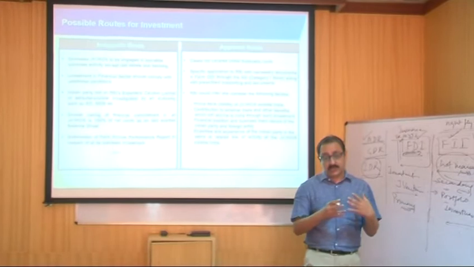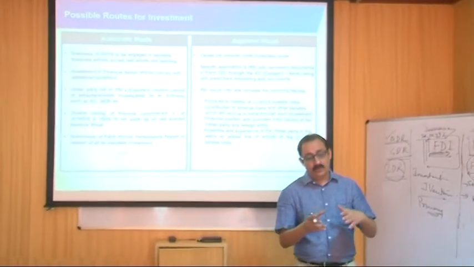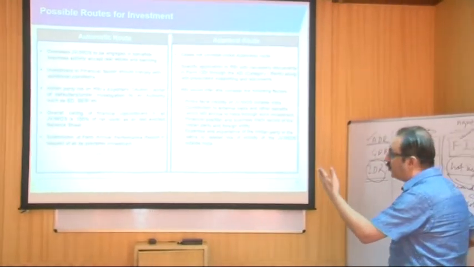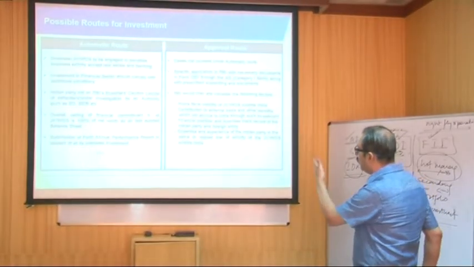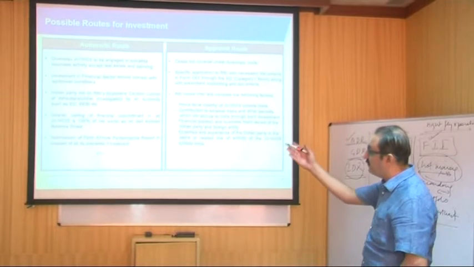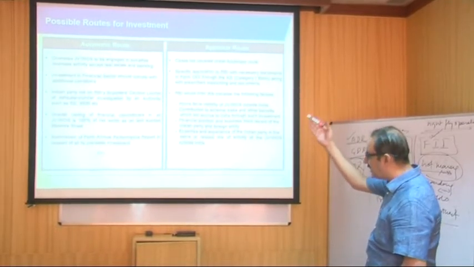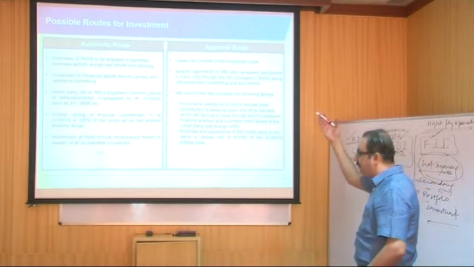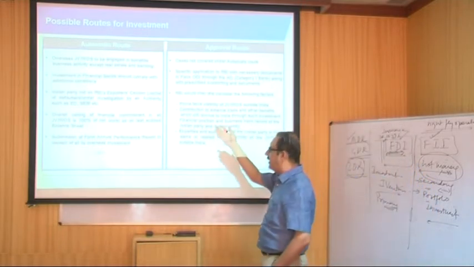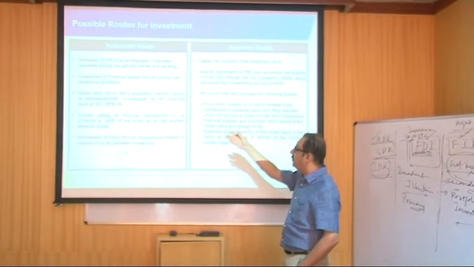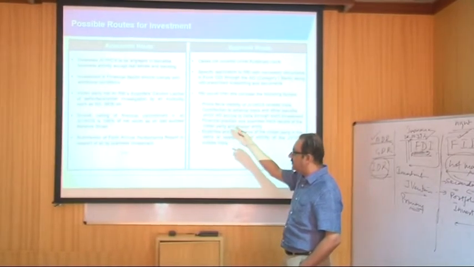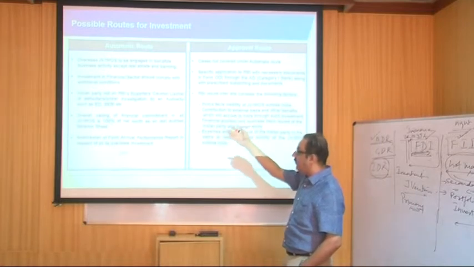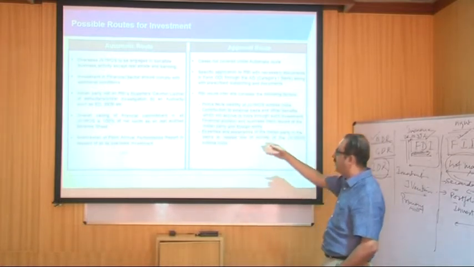So we need to see this from the course of activity, or from the mode of the activity. The possible routes could be automatic routes and approval routes. Here we need to distinguish that there are certain sectors which have been given by the government of India where you can set up and do business in India without any approvals. These are the automatic routes as far as investments are concerned, in the form of JVs or in the form of wholly owned subsidiary companies.